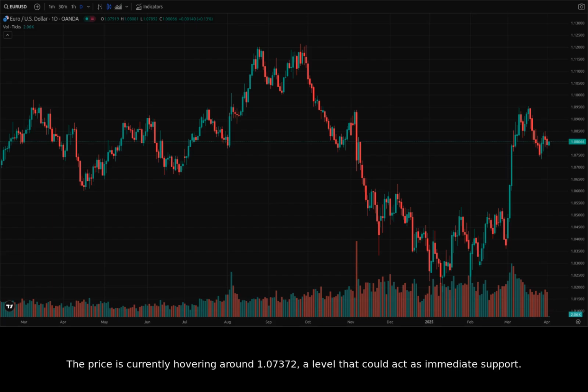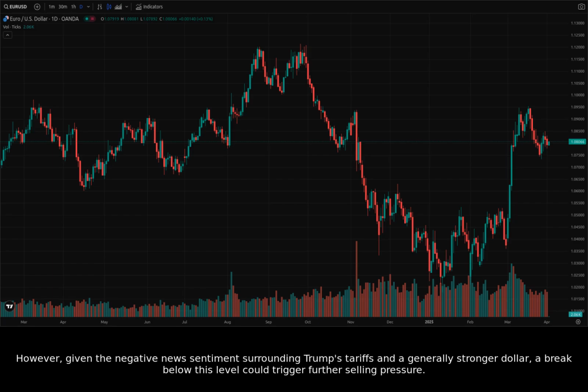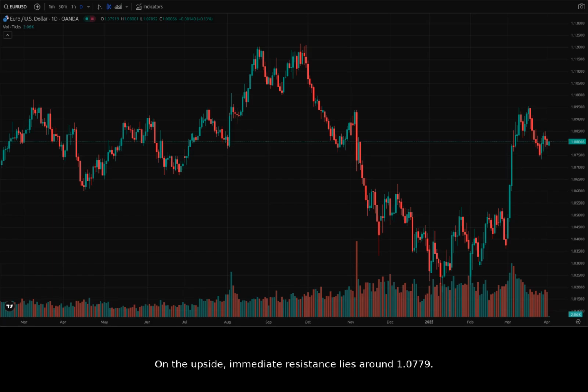The price is currently hovering around 1.07372, a level that could act as immediate support. However, given the negative news sentiment surrounding Trump's tariffs and a generally stronger dollar, a break below this level could trigger further selling pressure. On the upside, immediate resistance lies around 1.0779. Failure to break above this level may indicate continued bearish momentum.